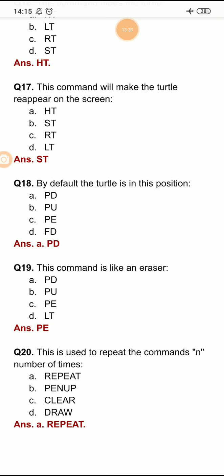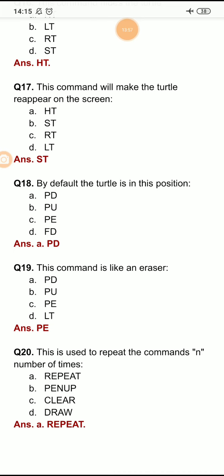The options are, option A is PD, option B is PU, option C is PE and option D is LT. And here the right option is PE. PE stands for pen erase. This command is like an eraser. It erases the lines or the portion drawn in the logo graphics window.